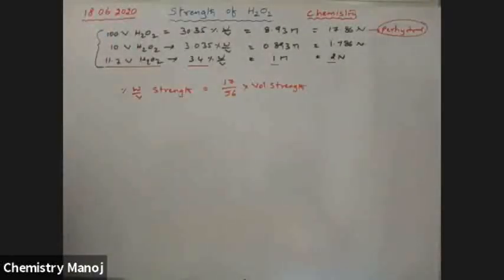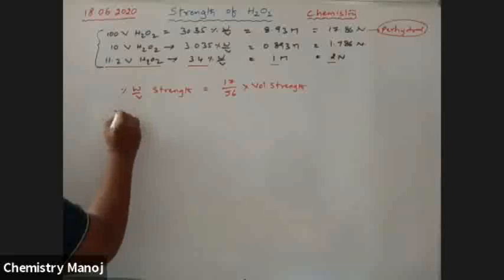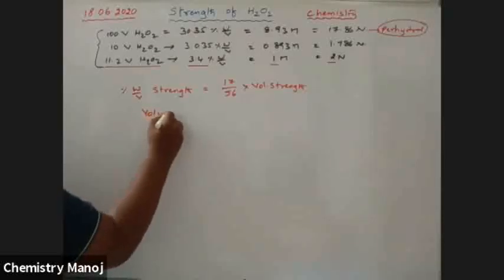That implies volume strength, another formula.